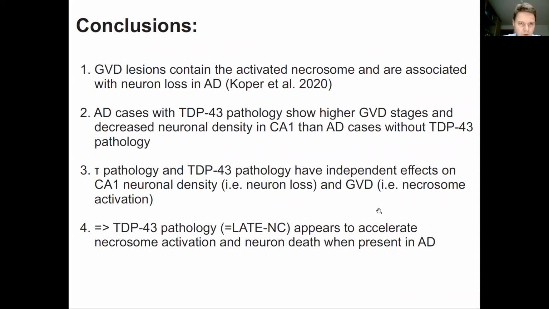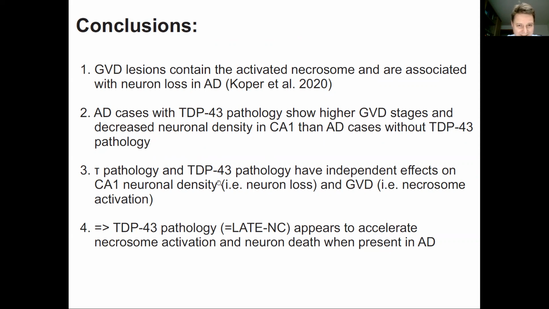Thus, we can conclude that GVD lesions contain the activated necrosome and are associated with neuron loss in Alzheimer's disease. Alzheimer's disease cases with TDP pathology show, in this context, higher GVD stages and more decreased neuronal density in the CA1 region than AD cases without TDP pathology.